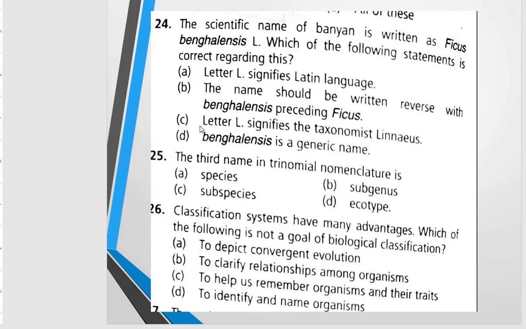the next question. The scientific name of banyan is written as Ficus bengalensis. Which of the following statements is correct regarding this? Letter L signifies Latin language. The name should be written reverse with bengalensis preceding Ficus. Letter L signifies the taxonomist Linnaeus. Bengalensis is a generic name. And the correct option will be this letter, it signifies the name of the taxonomist. So C will be the correct option.